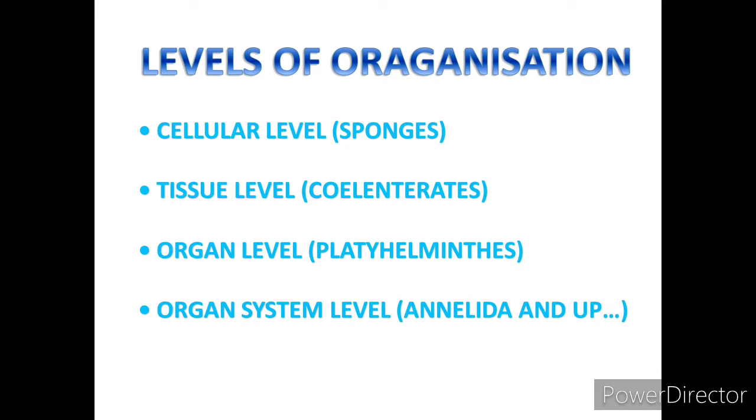So in lower organisms in the phyla of the animal kingdom, generally we see an open circulatory system, meaning no arteries, no veins. And in the case of higher organisms, they have proper arteries and veins, meaning a closed circulatory system. So this is about the circulatory system, open type and closed type.